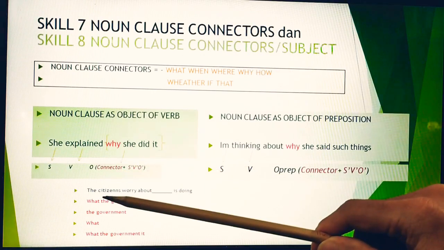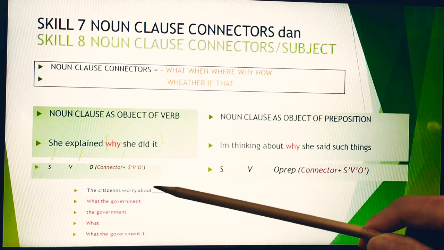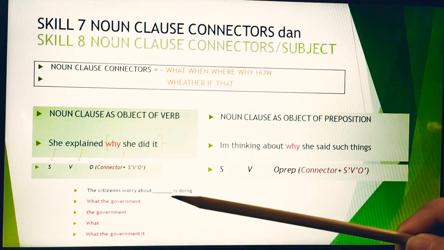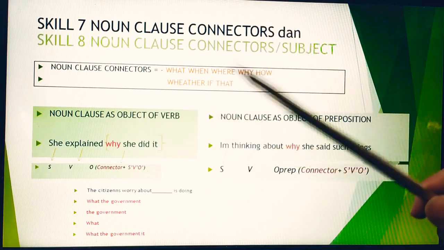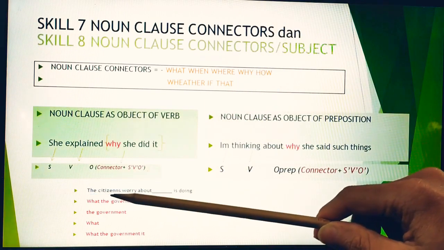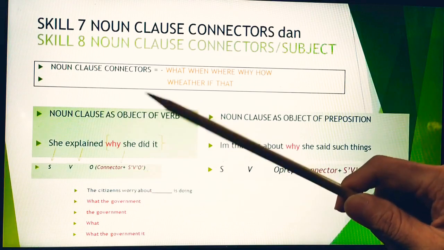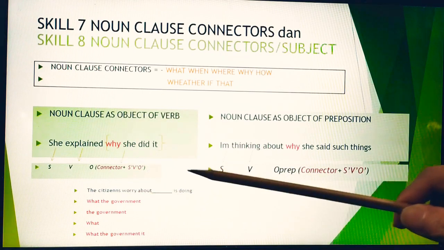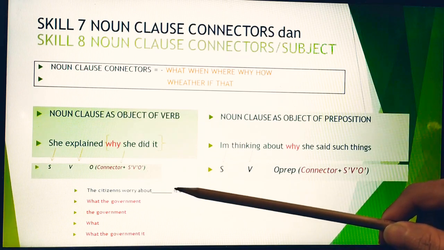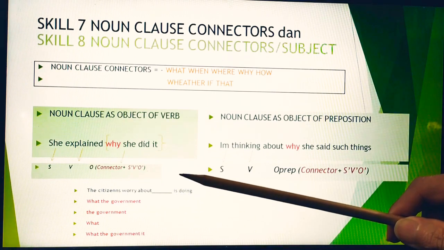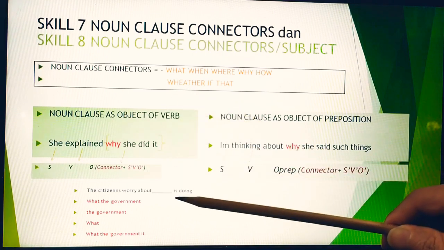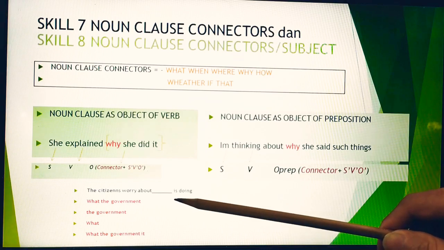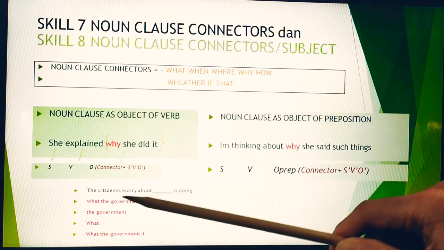Take a look at this: The citizen worry about blah blah blah is doing. Which one is the subject? Of course, the citizens. What about the verb? Which one is the main verb? The main verb is this. What about this part?